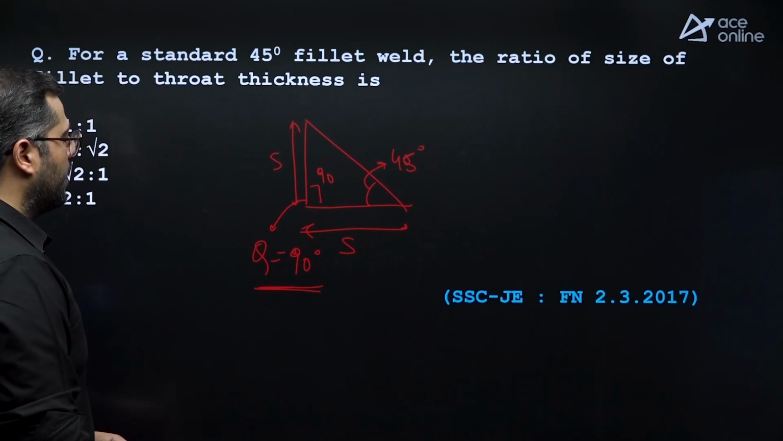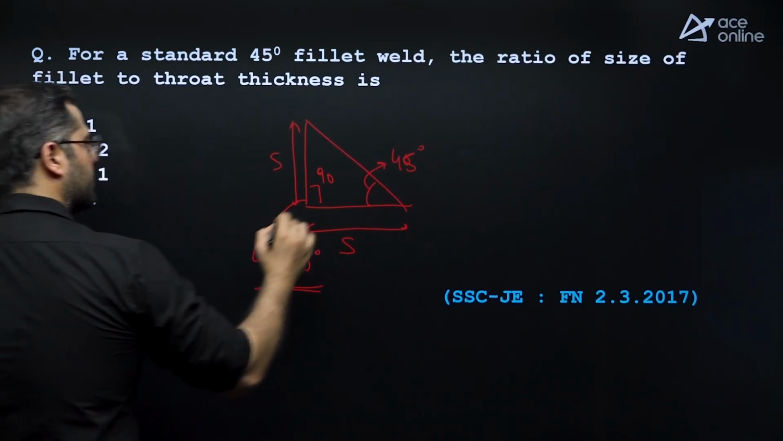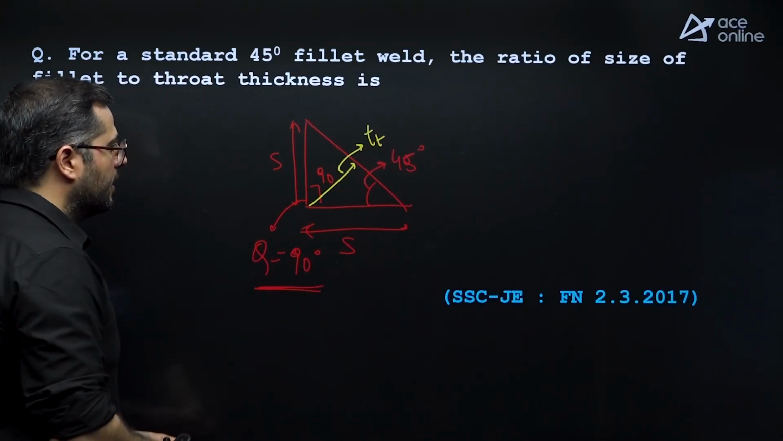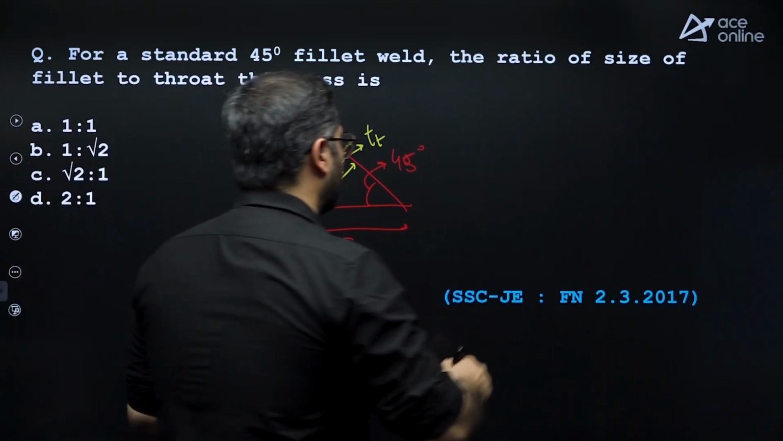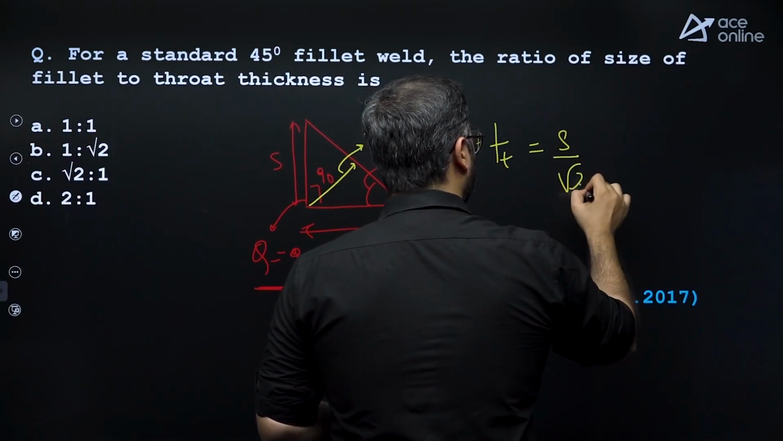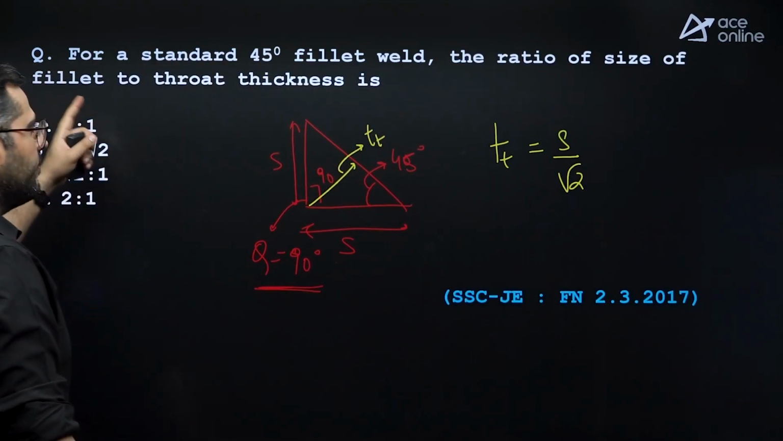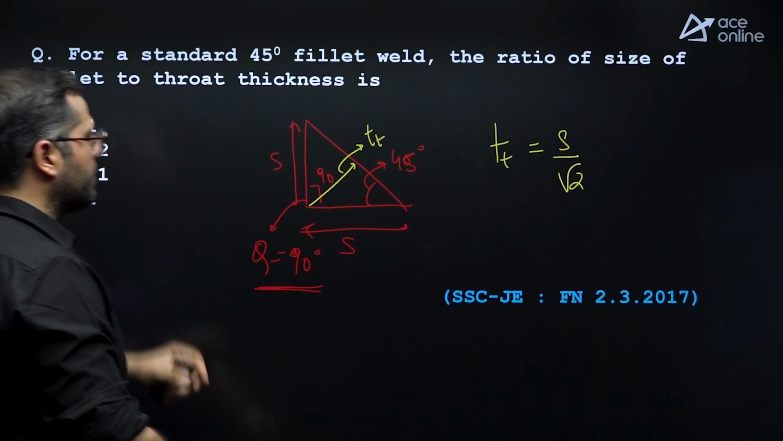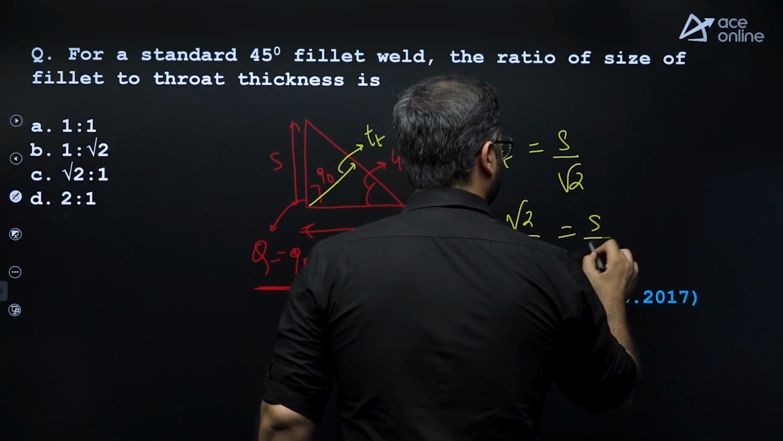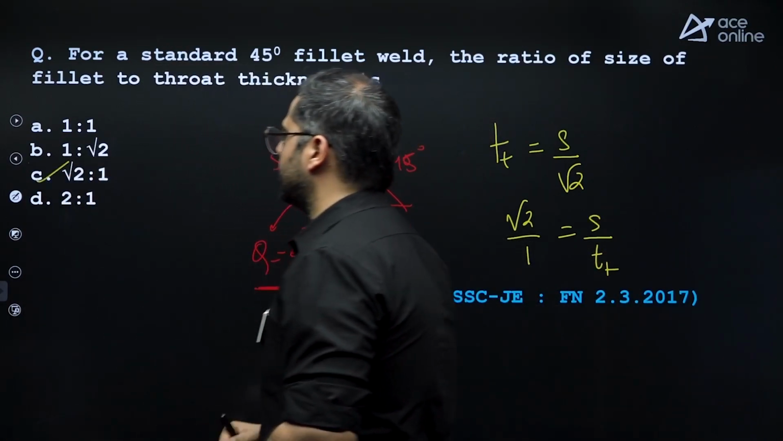Right? Now in this particular case, throat thickness, you need to consider perpendicular to this. So this is your throat thickness. Throat thickness over here is equal to S by root 2 in this particular case. And they are asking size divided by throat thickness. So this is root 2 divided by 1. Right, so root 2 is to 1. Option C is correct.